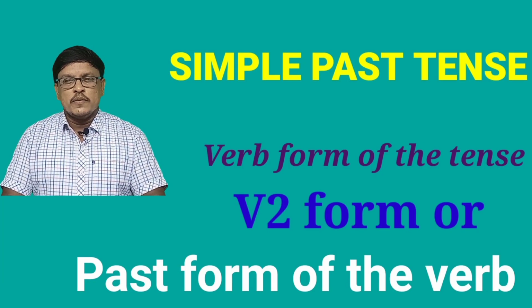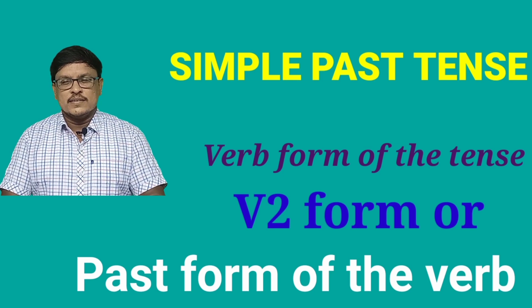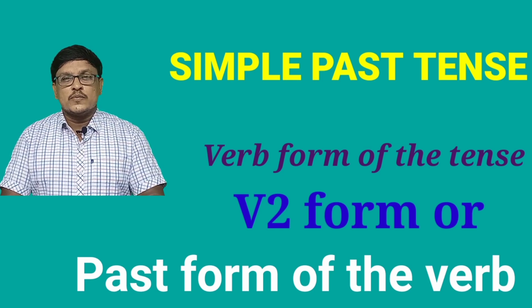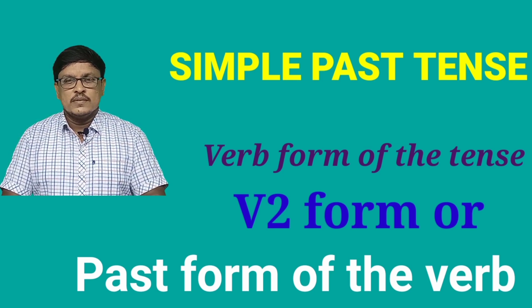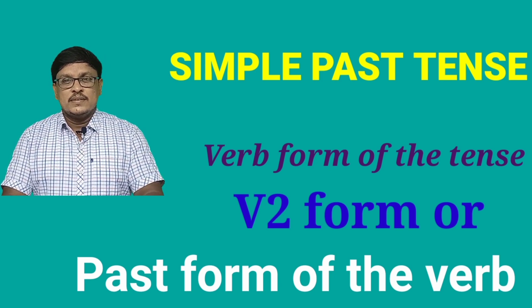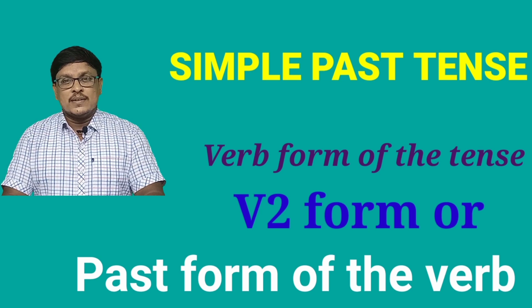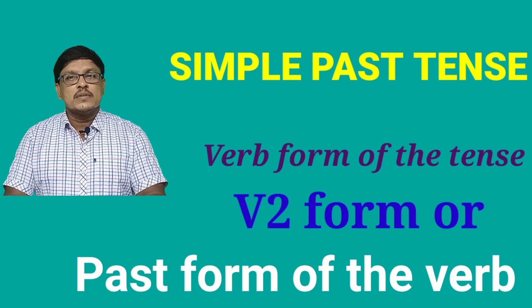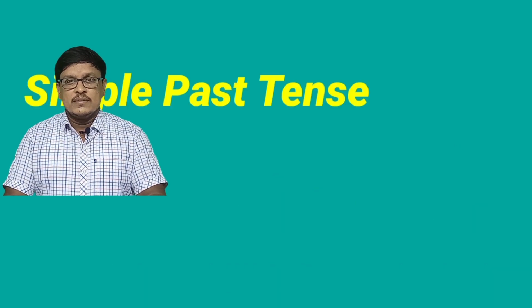Hi friends, today we are going to learn about simple past tense. In simple past tense, we have to use the verb form V2. V2 means past form of the verb. And for all the subjects, we have to use verb to form only. There is no confusion at all.